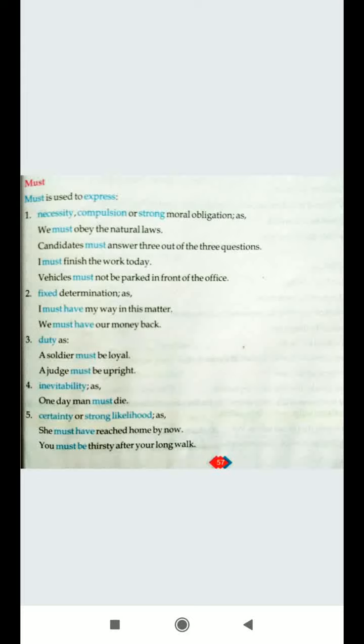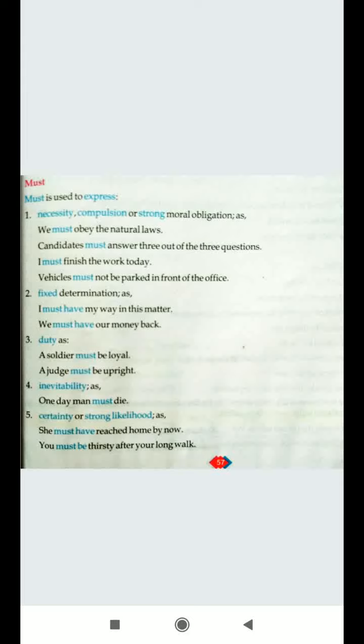Next, inevitability. Inevitability means you can't avoid this. Like one day man must die. So it's inevitable. You can't skip this. You have to bear this. So there also you make use of must.